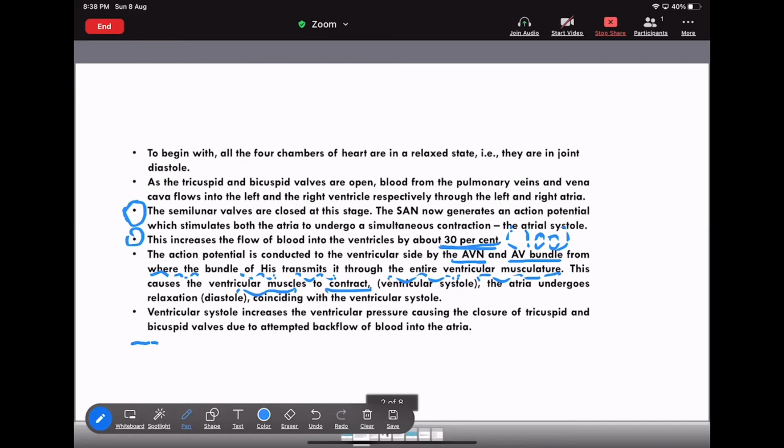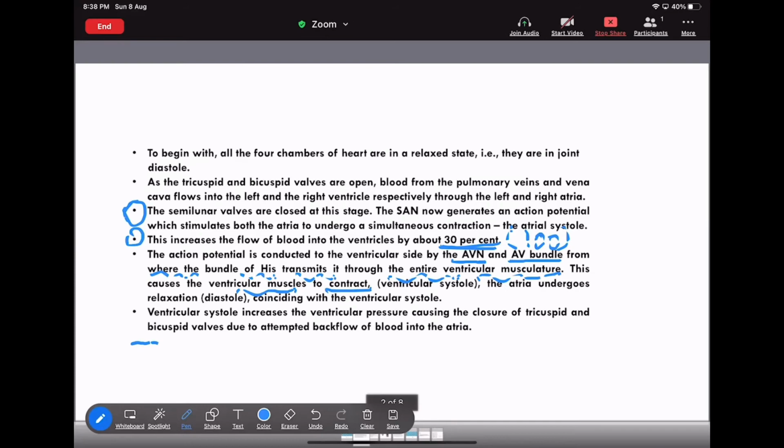I already said about it in my previous lecture. Now I am saying that the action potential present inside the ventricle is due to the AVN. And the AVN is going to transmit its action potential towards the bundle of His.